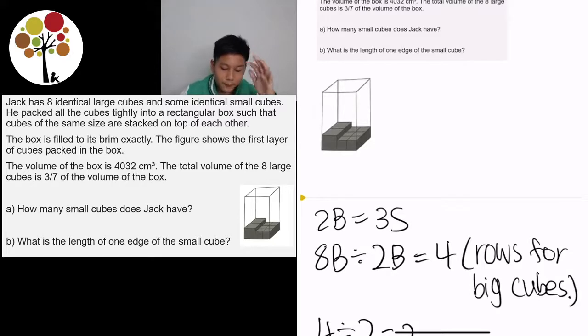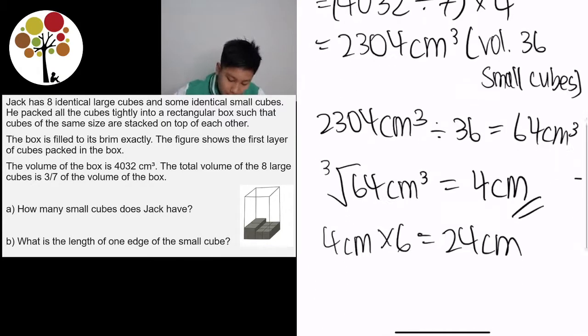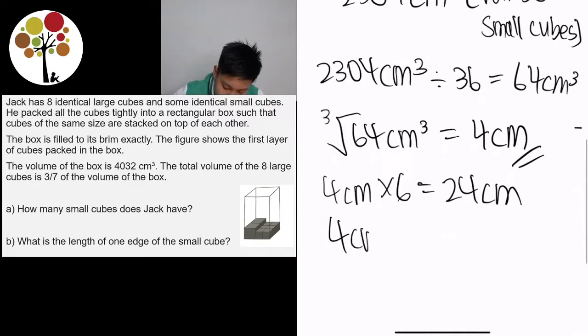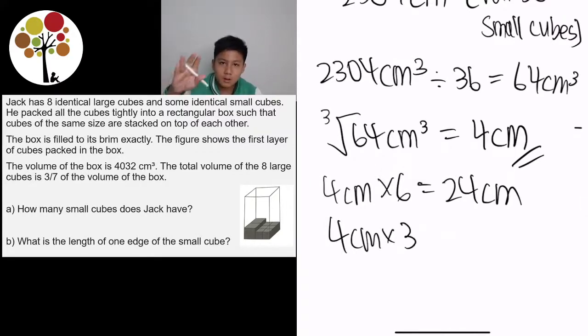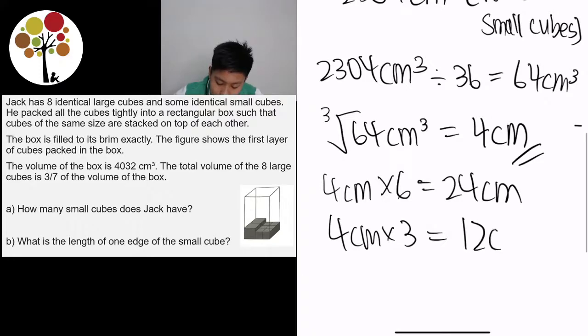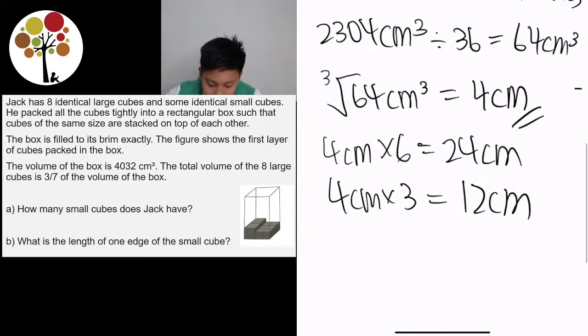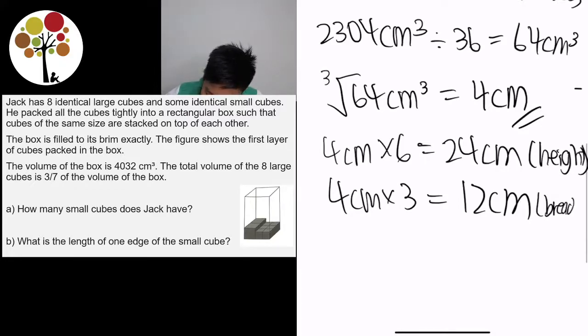So we have to find the surface area of the bottom of the box. One side is equal to 4 cm times 3, as there are 3 small boxes on one side of the box on the bottom layer, which is equal to 12 cm. Wait, I'll just label height, and then 12 cm is breadth.